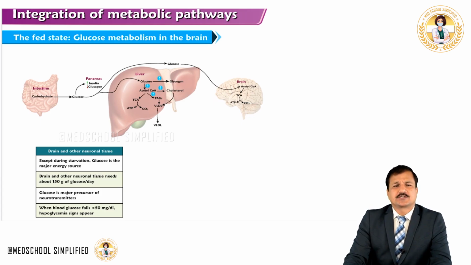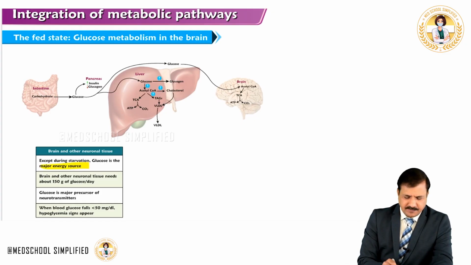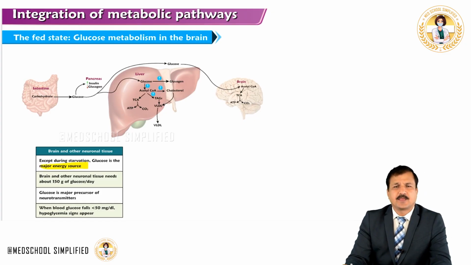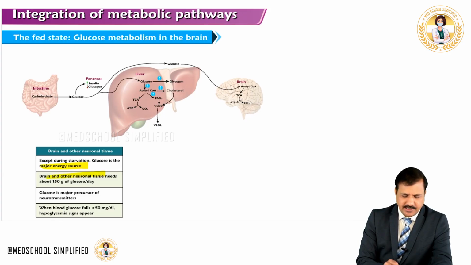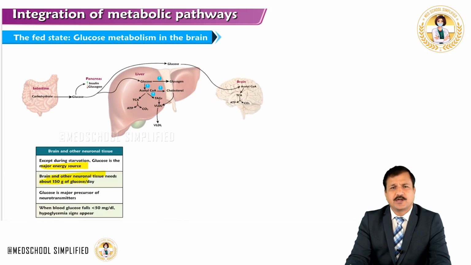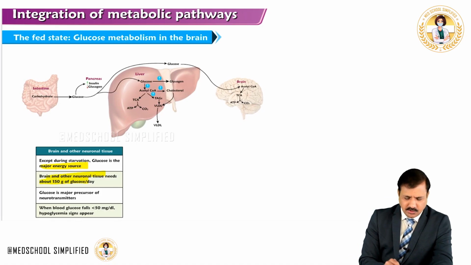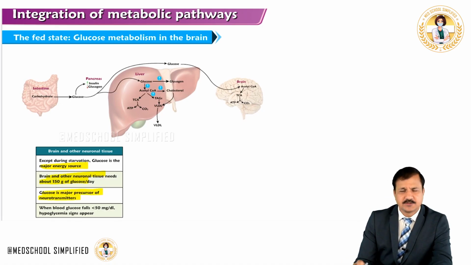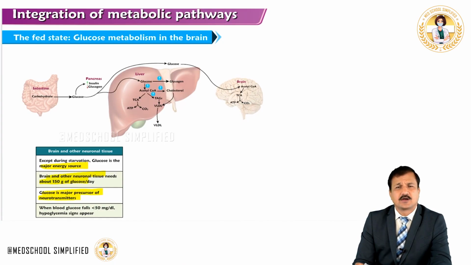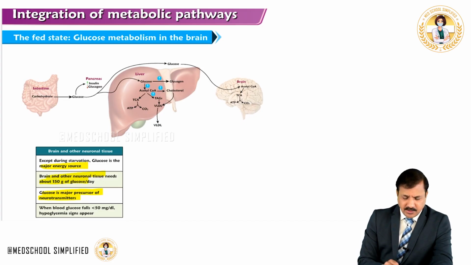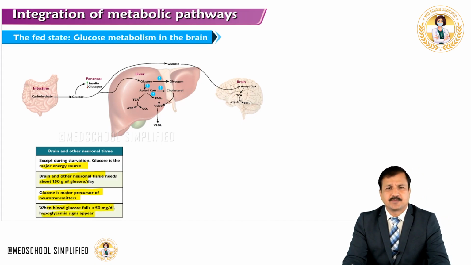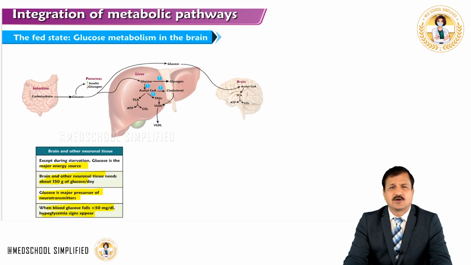Now, except during starvation, glucose is the major source of energy for the brain. Brain and other neuronal tissue needs about 150 grams of glucose per day, remember that. Glucose is also a major precursor of neurotransmitters like glutamate, GABA (gamma aminobutyric acid), aspartate, and glycine. When blood glucose falls below 50 mg per deciliter, hypoglycemia signs appear. These are some of the related points with the fate of glucose in the brain.